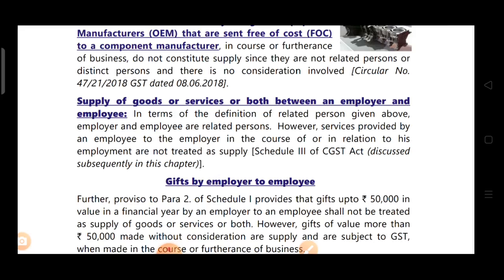Means when the employee is providing service to the employer and the employer is paying consideration to the employee, in the form of salary, GST will not be charged on that.